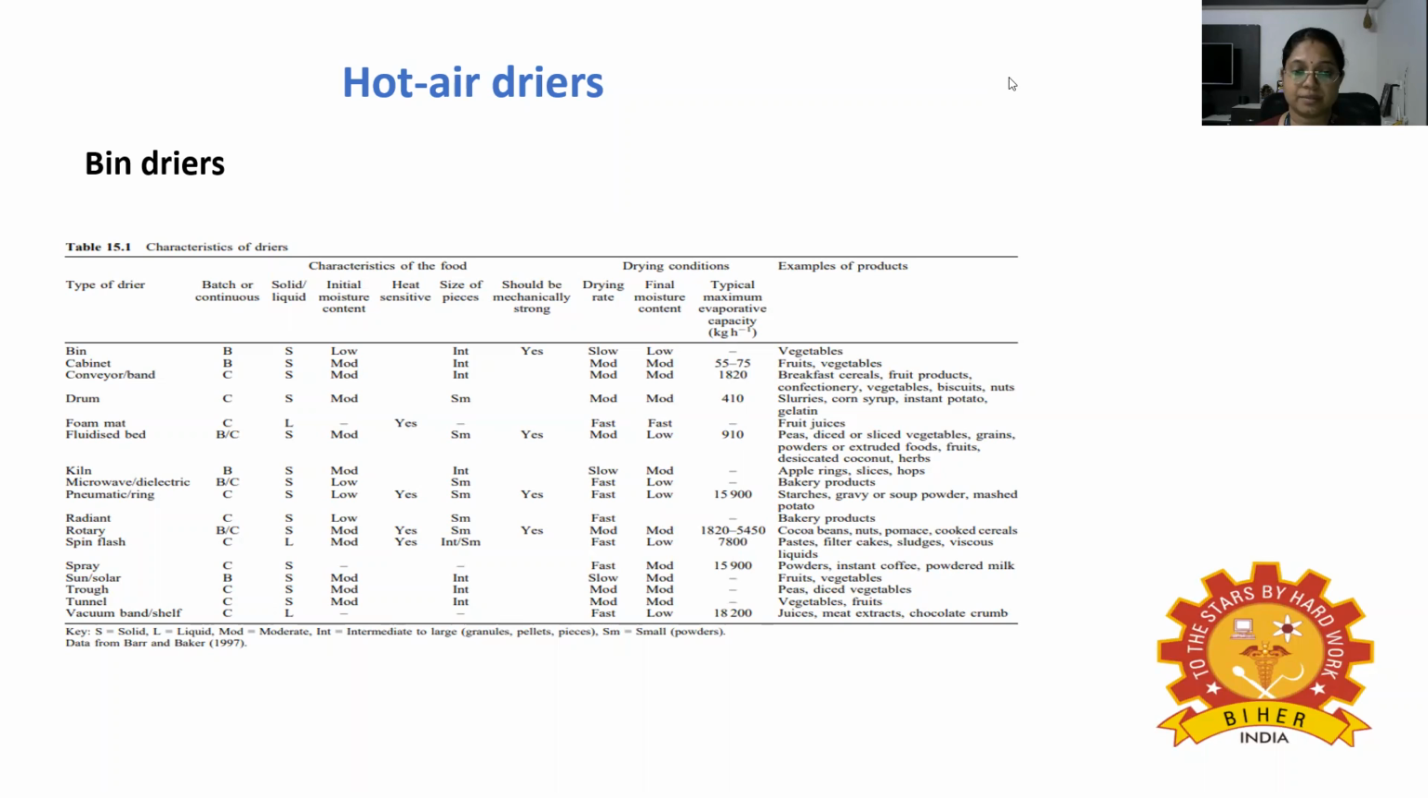The first one is bin dryers. The bin dryers are large cylindrical or rectangular containers fitted with a mesh base. The hot air passes up through a bed of food at relatively low velocities. They have a high capacity and low capital and running cost, and are mainly used for finishing, that is 3 to 6% moisture content, after initial drying in other types of dryers.